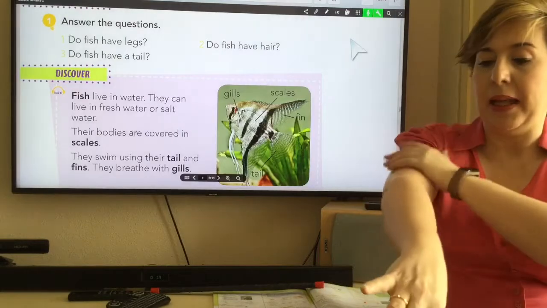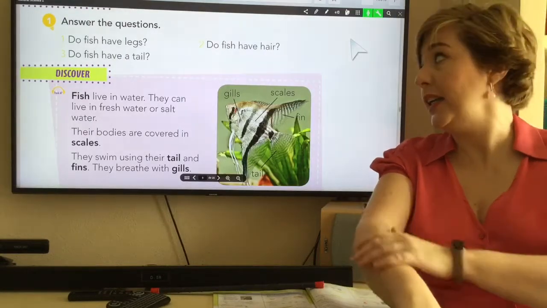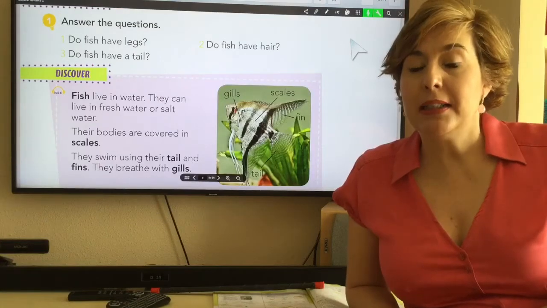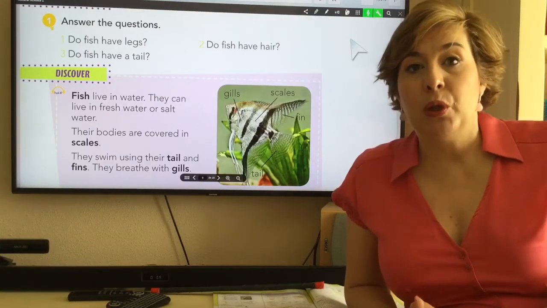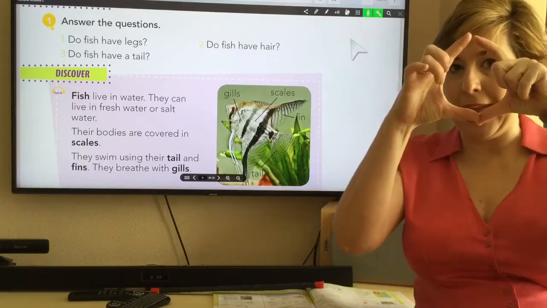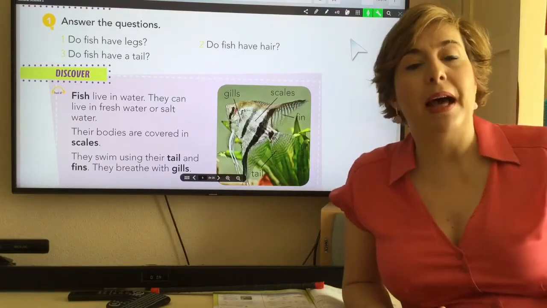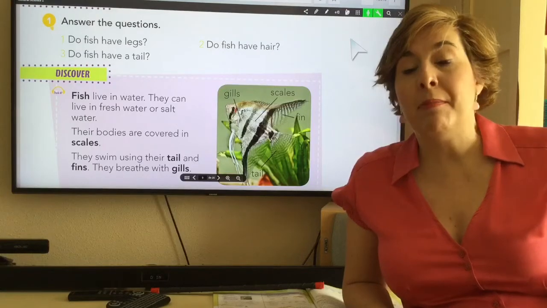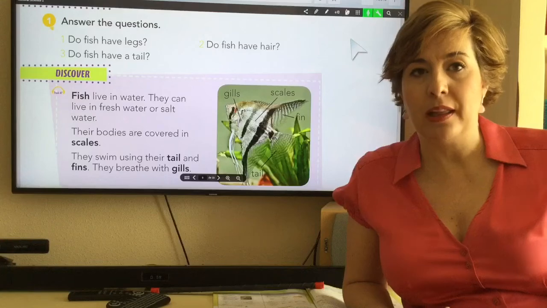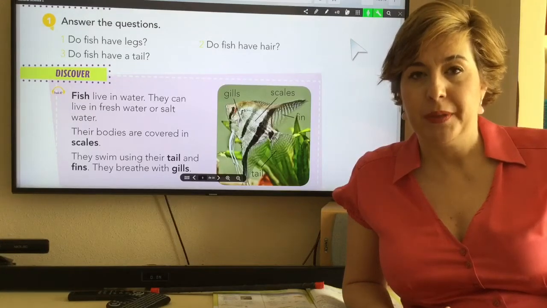Mammals have the body covered by hair or by fur. Mammals are born from their mother. They are not born from eggs. They are born from the mother. And mammals drink milk from their mothers when they are babies.